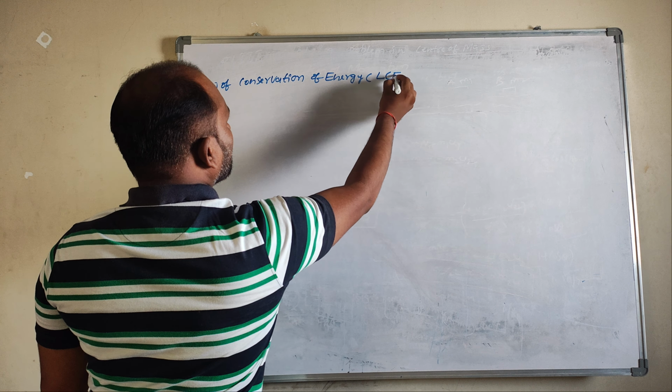In the first case, how much energy do we get? This ball gets how much energy? 80 joules of energy is gained by the ball when it freely falls from a height of 4 meters. So 80 joules of energy will be gained by this ball.